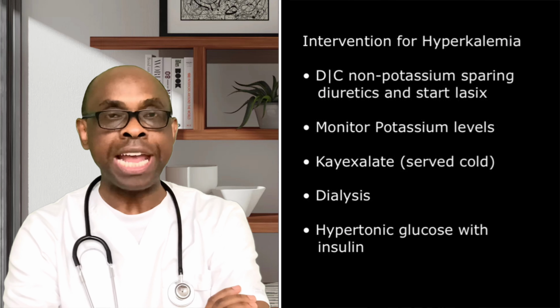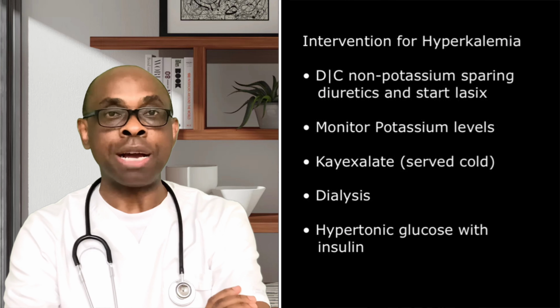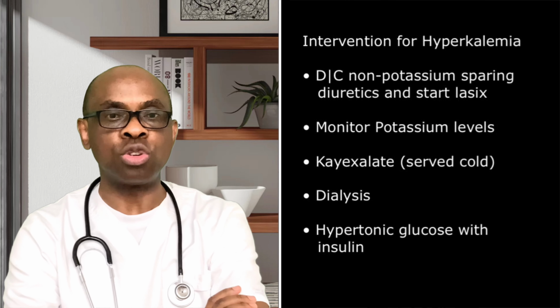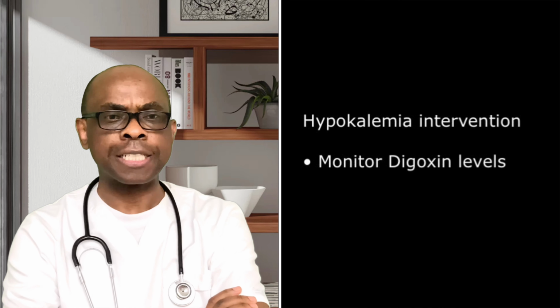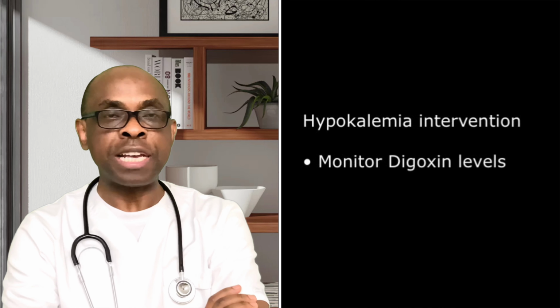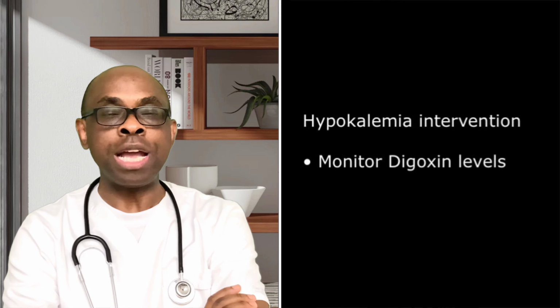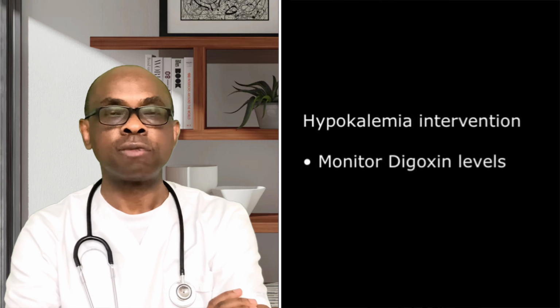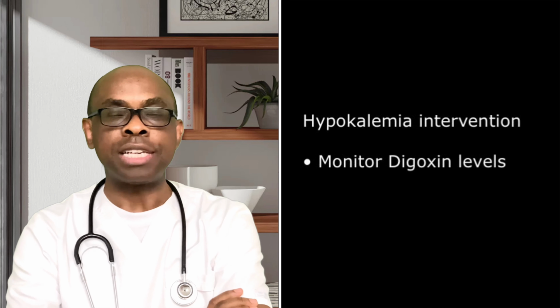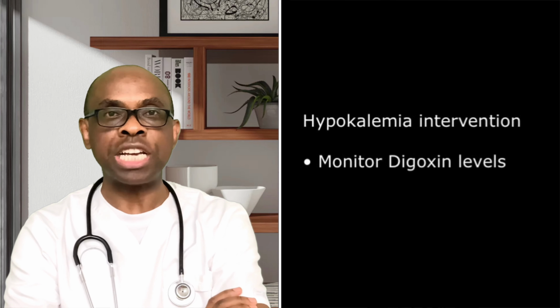These are some of the ways through which you can bring the potassium level into normal. And I want to say this, that when potassium is going too low, you need to monitor the digoxin level, because anytime the serum potassium level is low, the patient can go into digoxin toxicity.